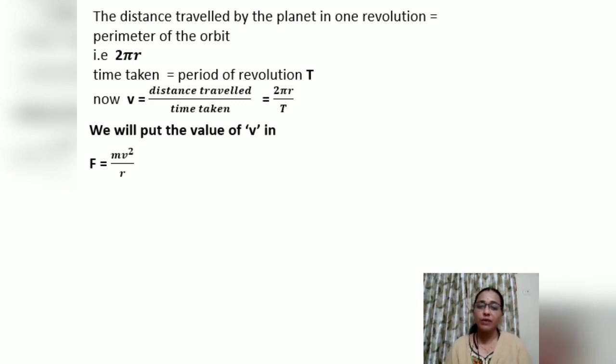The circumference of the circle has the formula 2 pi r. So the perimeter of the orbit will be 2 pi r, and the time taken to complete one revolution is t, the period of revolution.